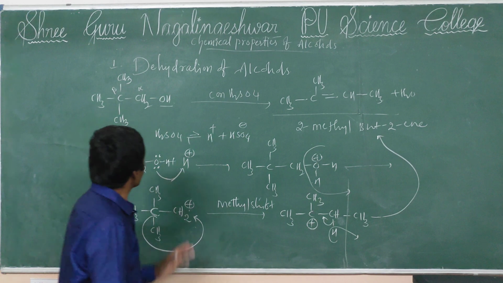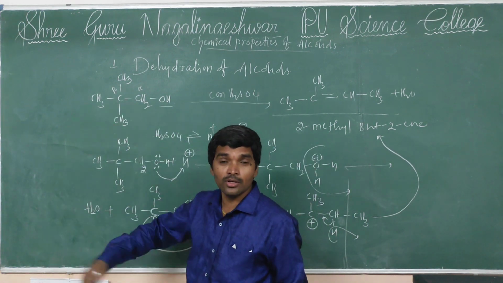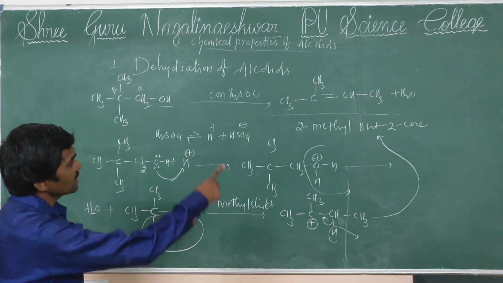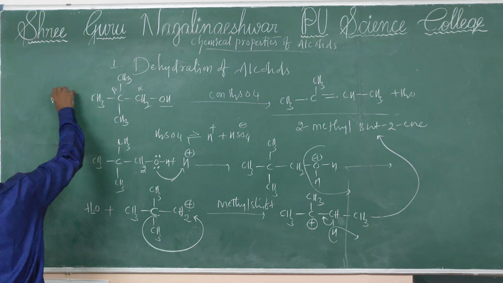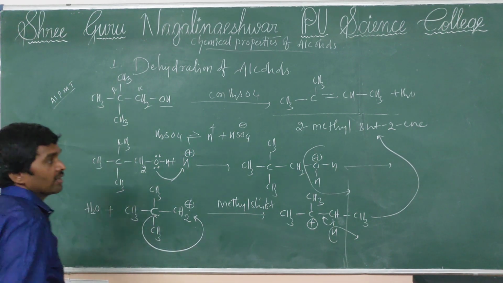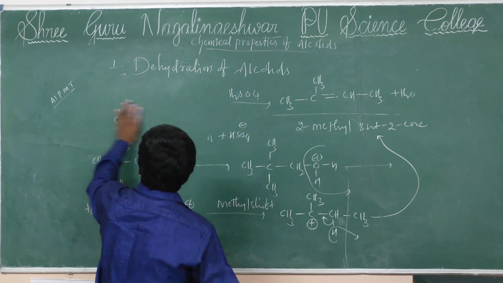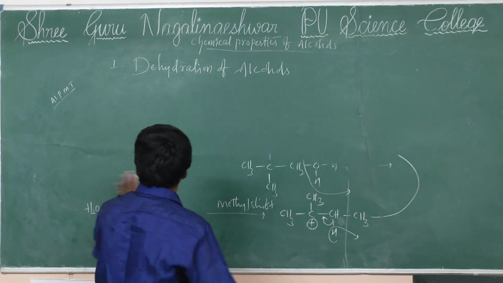Understood? So in this mechanism, even though alpha-beta hydrogen is absent, the reaction takes place by the methyl shift. So you got the answer, 2-methylbutene. Many times this question has been raised in the AIPMT exam as well as the NEET exam. Next, some more important reactions we'll discuss.